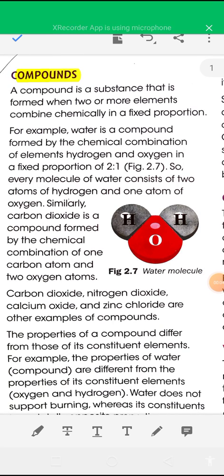In this video today I will discuss compounds and mixtures. So first I will discuss compounds. So what is a compound? A compound is a substance.